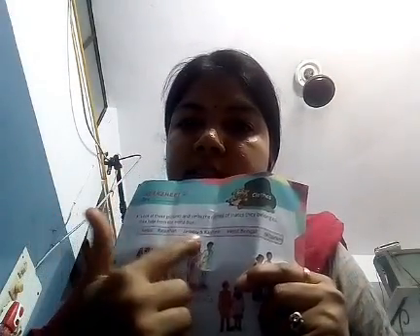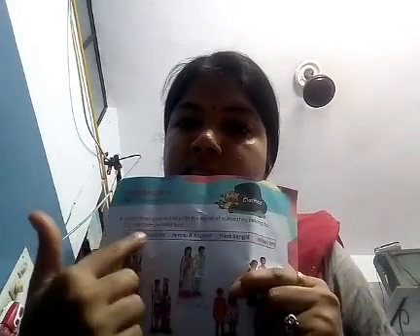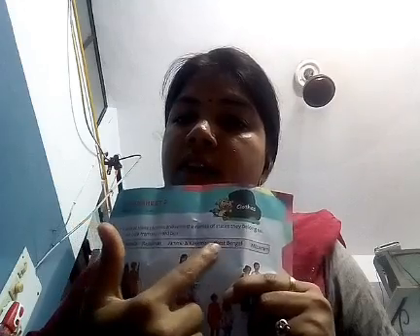So let's start. It is saying that look at these pictures and write the names of states they belong to. Take help from the word box, and this is the word box, yes, this one, and the state names are given in this particular box.